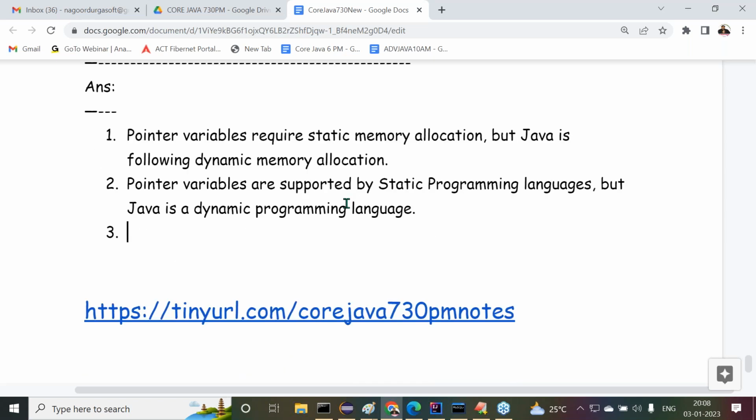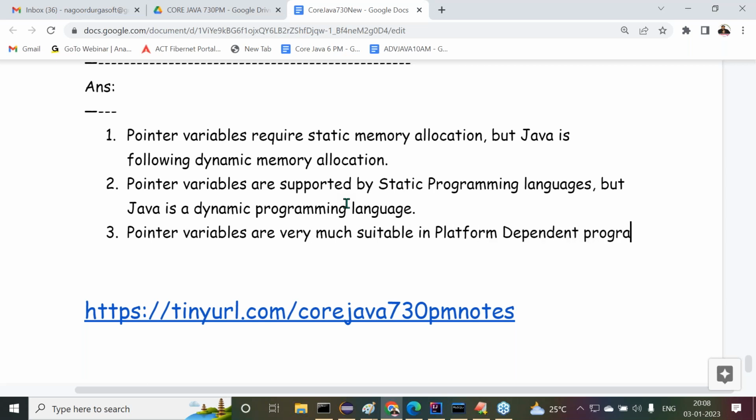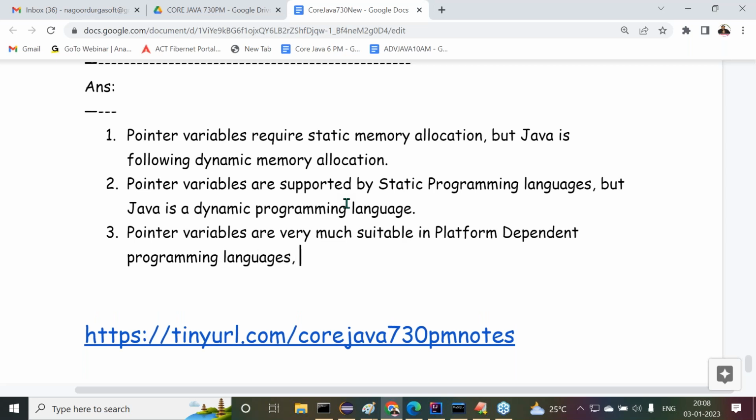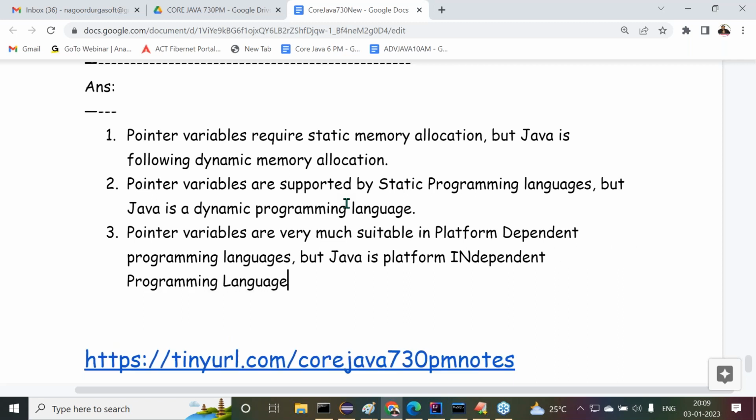Understand this, all of you know. Another point I'm telling you. Pointer variables are very much suitable in platform dependent programming languages. But Java is a platform independent programming language.